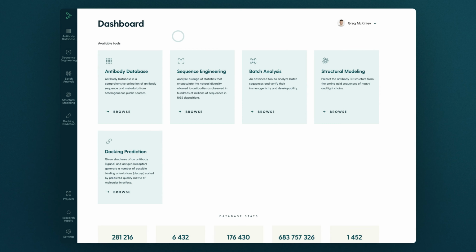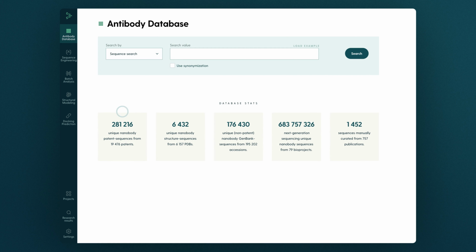AbStudio is an AI-based platform that facilitates in silico design of therapeutic antibodies. It includes the Antibody Database, the world's biggest databank for antibodies that harmonizes it in the form of knowledge graphs for faster decision-making. Let's say that you have a name for a target. You want to find out any information about antibodies that were developed against it across the scientific literature, patents, and other sources.